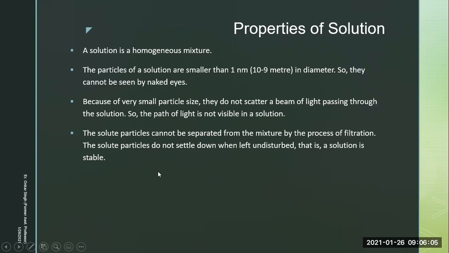So we say mixed, but actually the soda water has been dissolved in the water. It's a perfect solution. So if you leave a glass of soda water undisturbed, you will not be able to see the soda water components getting settled down at the bottom of the solution. You'll never see that.